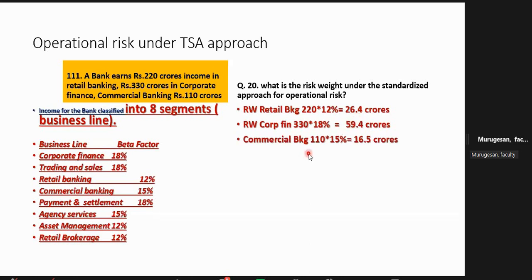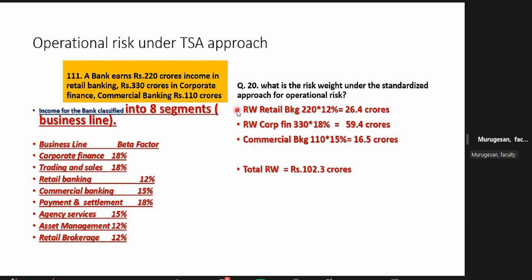Okay. The commercial banking, 110. Income they are getting is 110, but the beta factor is 15 because it is commercial, other than corporate. So all other loans that we are giving, that is called commercial banking activity other than corporate banking, 15% risk factor. So you total all this, the total risk weight is 102.3. This is the total risk weight for operational risk alone, not for credit risk, under the standardized approach.